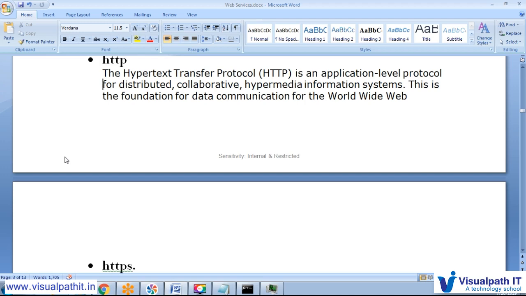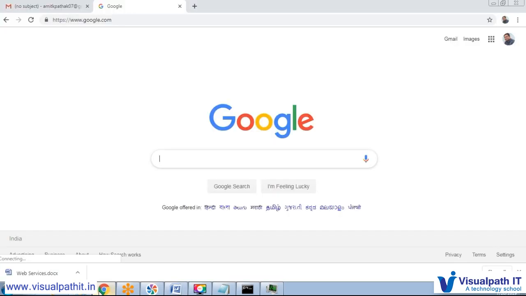Hypertext Transfer Protocol is the application-level protocol for distributed, collaborative information. This is fundamental data communication. Mostly we are dealing with HTTP only. When we type www.google.com, it is HTTP or maybe HTTPS.